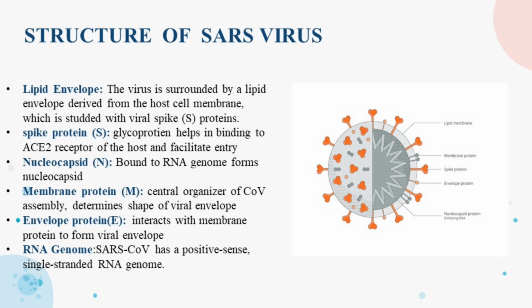Nucleocapsid protein bound to the RNA genome forms the nucleocapsid. The central organizer of coronavirus assembly, which determines the shape of the viral envelope, is the membrane protein. Envelope protein interacts with membrane protein to form the viral envelope. These structural components and genetic material collectively enable the SARS virus to infect and hijack host cells during an infection.